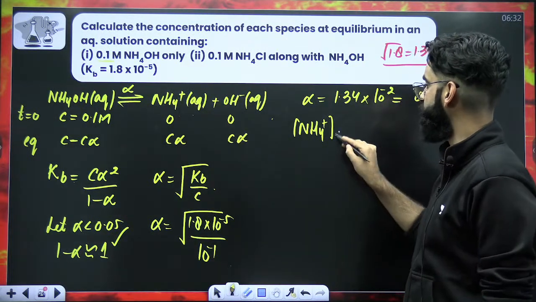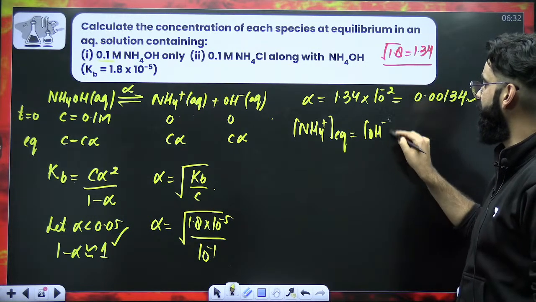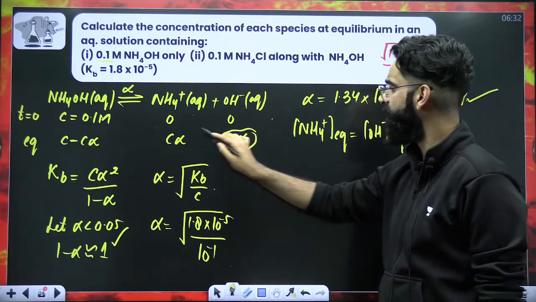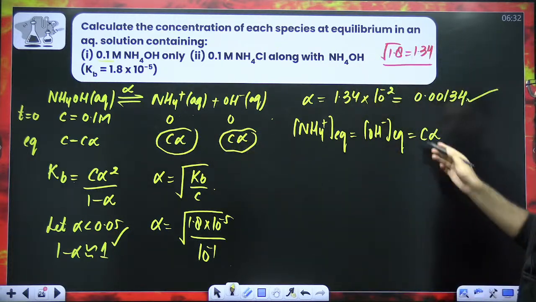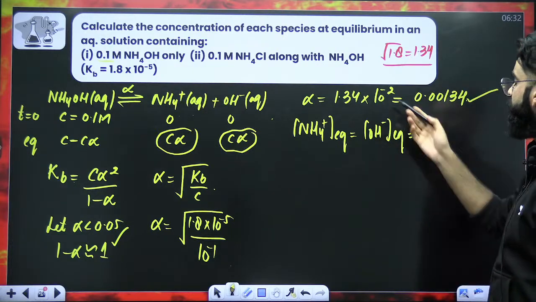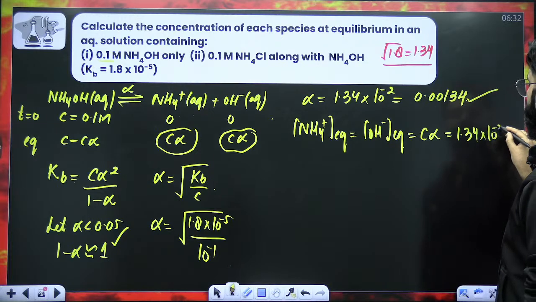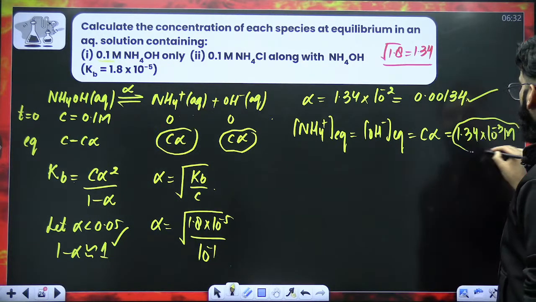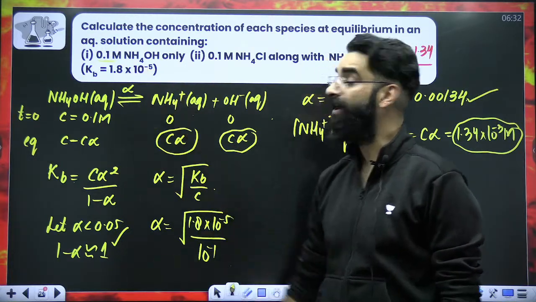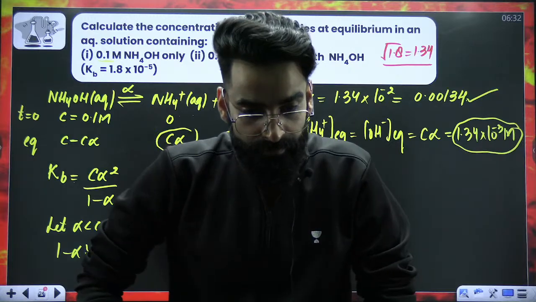Concentration of NH4 positive at equilibrium is exactly equal to concentration of OH negative at equilibrium, and both are equal to C alpha. Look at this, this is C alpha, right? C is given, alpha is given. C is 0.1, alpha is 1.34 into 10 raised power minus 2. So the final answer is 1.34 into 10 raised power minus 3 molar. This is the concentration of all the ions in the container if there was only 0.1 molar NH4OH present in the container. That's all.